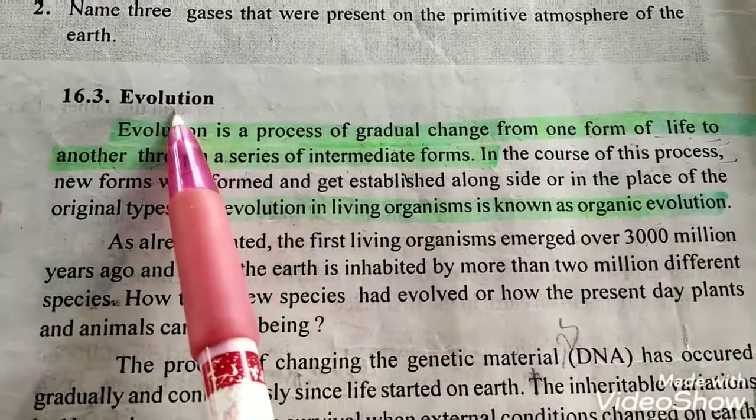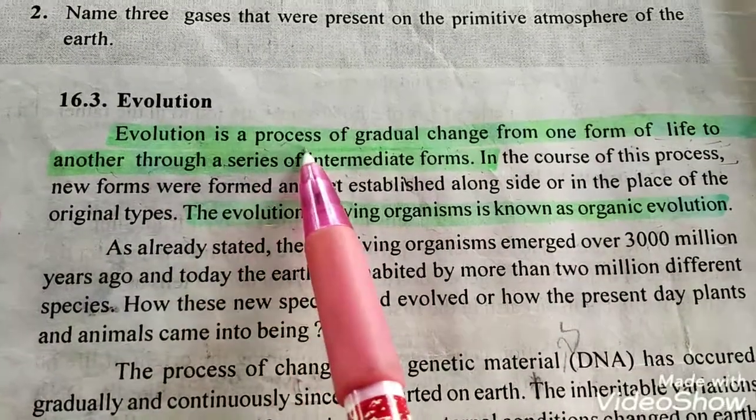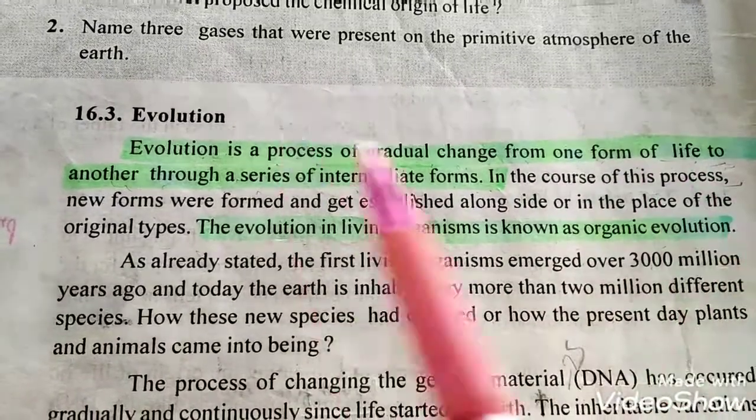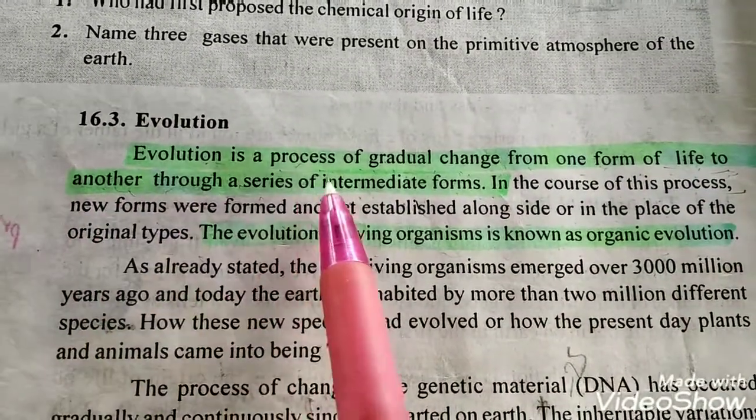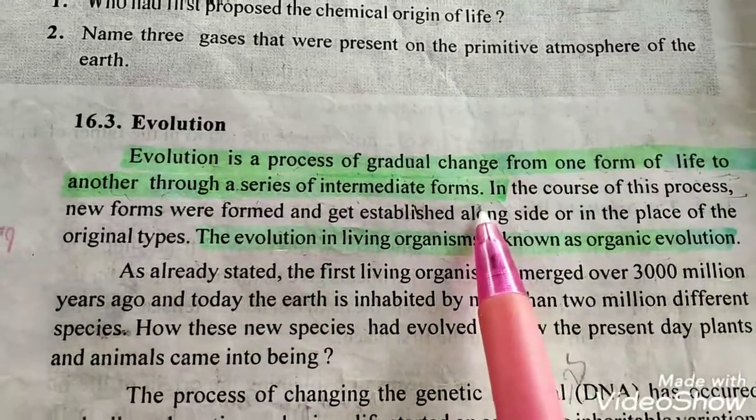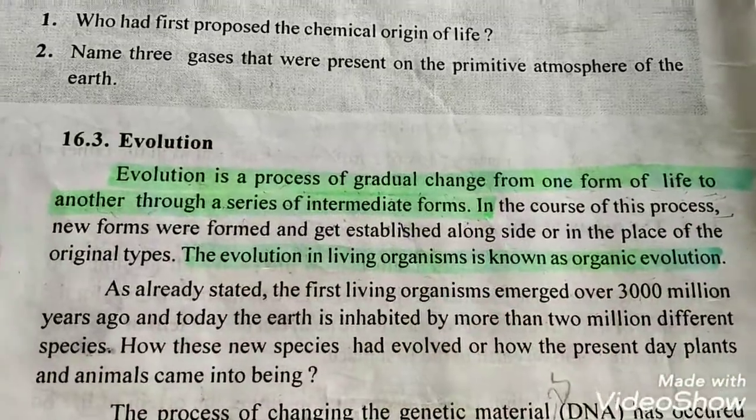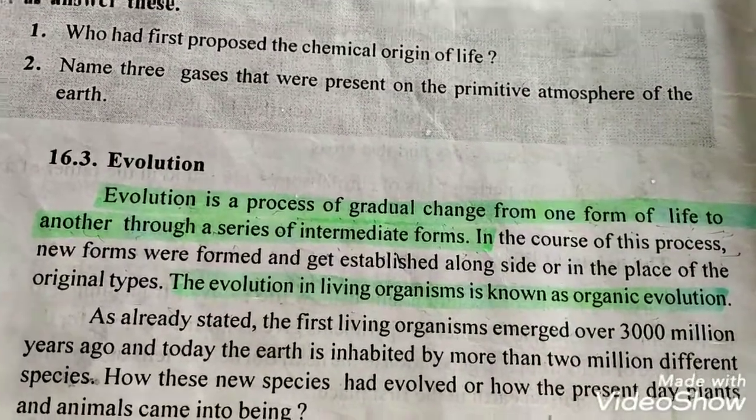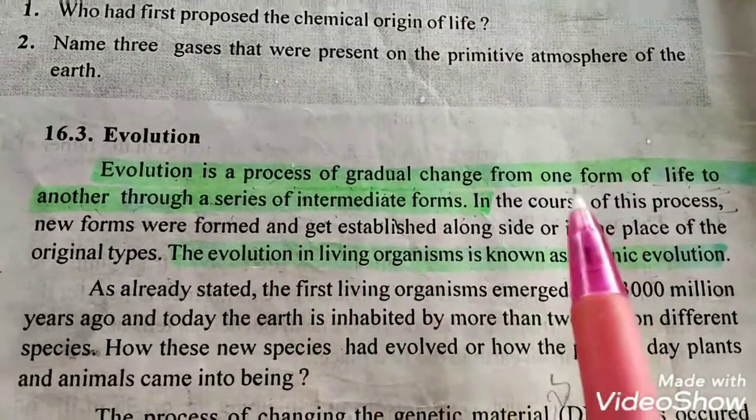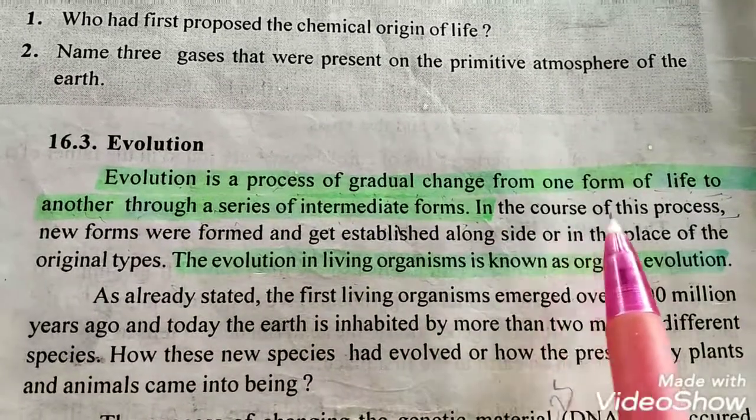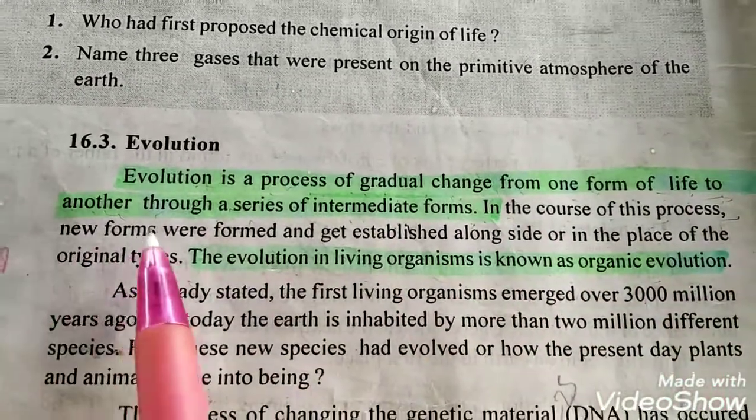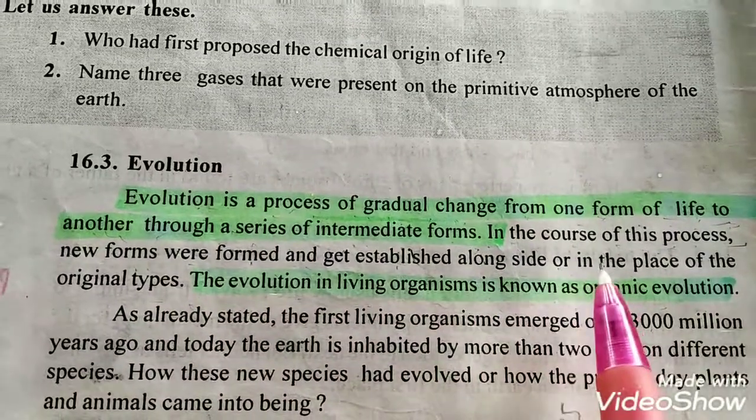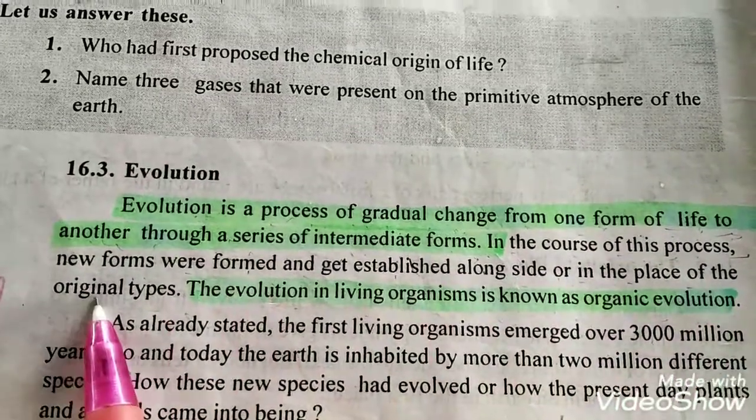Let's start with the topic evolution. Evolution is a process of gradual change from one form of life to another through a series of intermediate forms. In the course of this process, new forms are formed and get established alongside or in place of the original type.